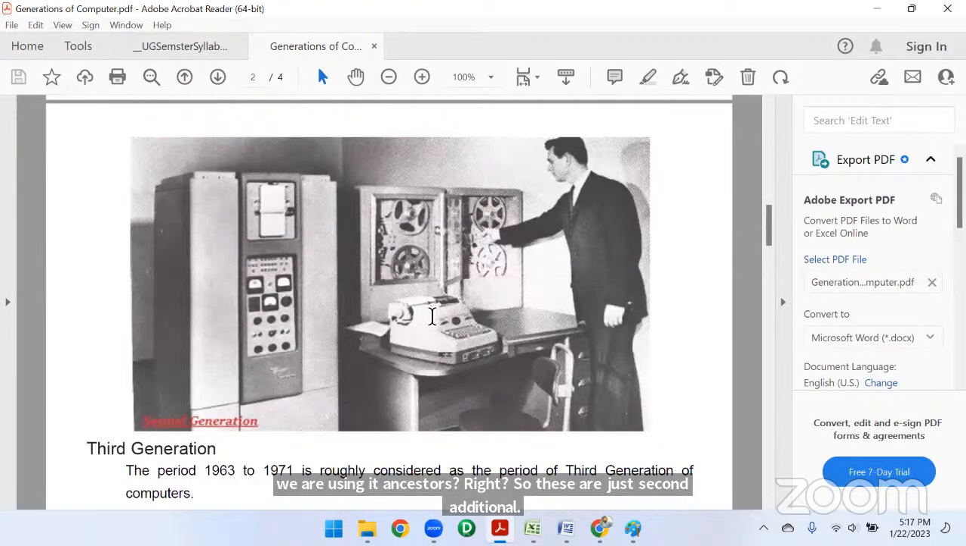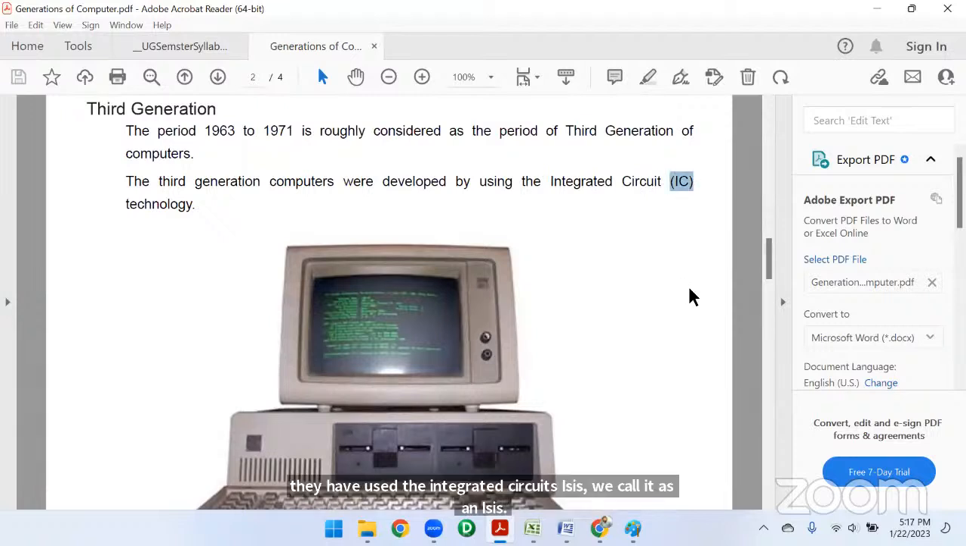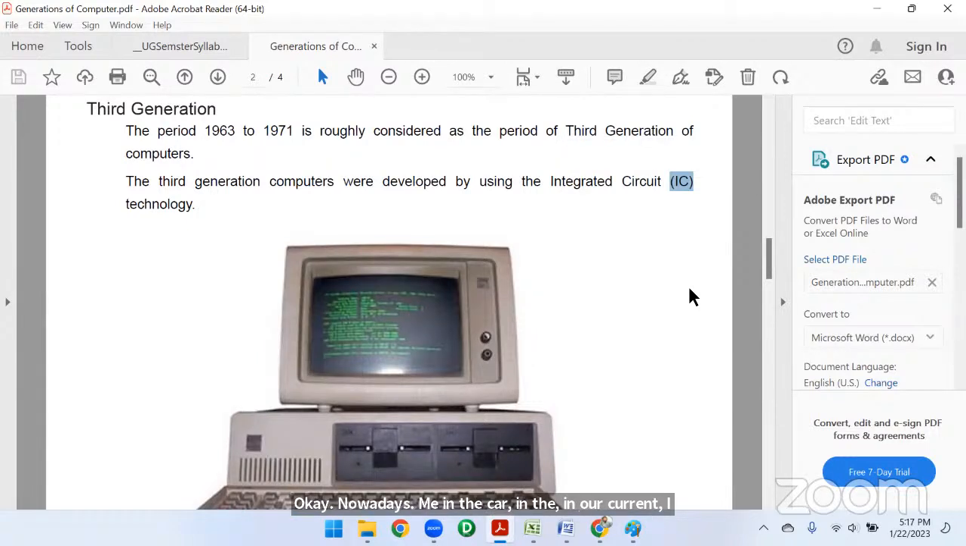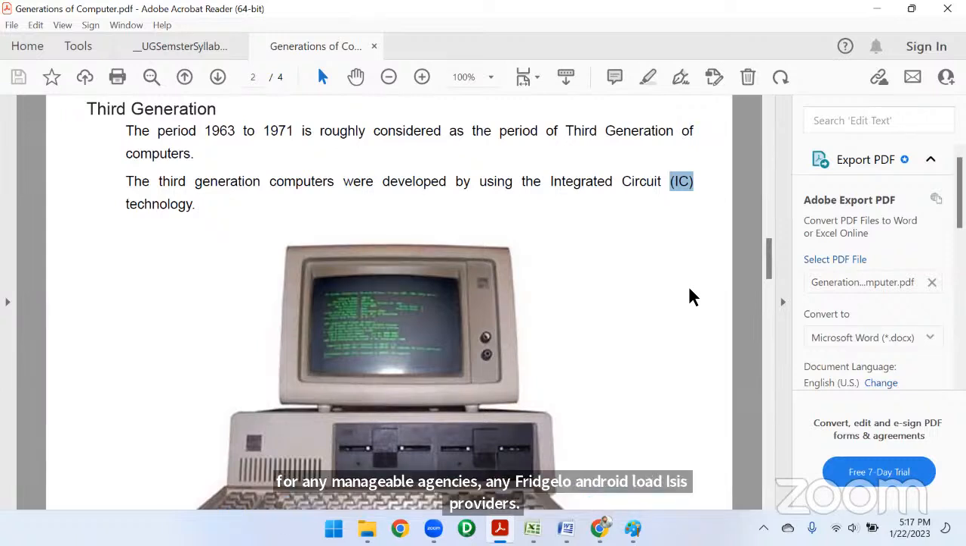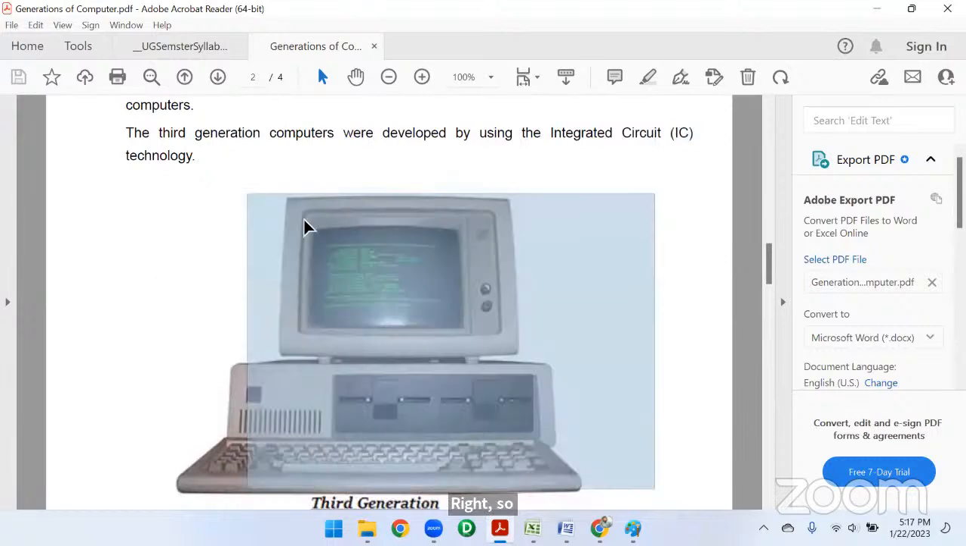Okay, next one, third generation. So in the third generation, they have used integrated circuits, ICs. We call them ICs. Nowadays, in the current systems also, in our homes, in any fridge, ICs are provided. With the help of those ICs, it will generate less power, consumption of power is going to be less, and it will provide you more computing, right? Since ICs are used, the size has reduced totally.